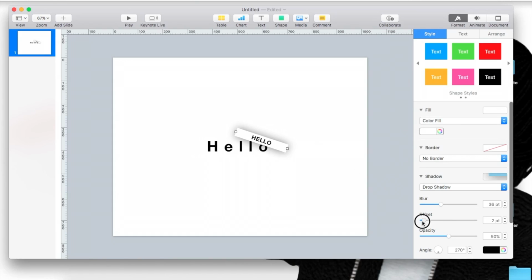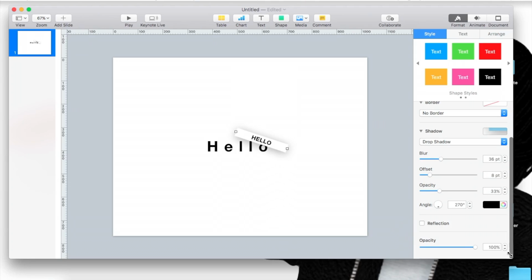So there we go, and you could play around with it. You can see the opacity, if you want it to be more translucent. That's within the shadow. If you want to do it within the box, then you would go to the bottom, see how it kind of deletes or shadows everything. And then, yeah, pretty much that's it.